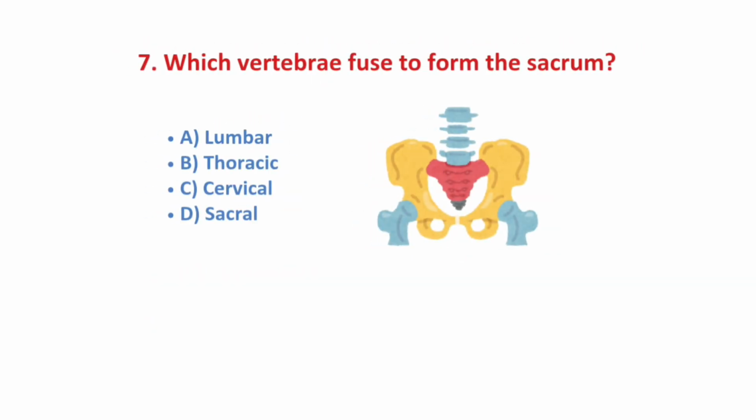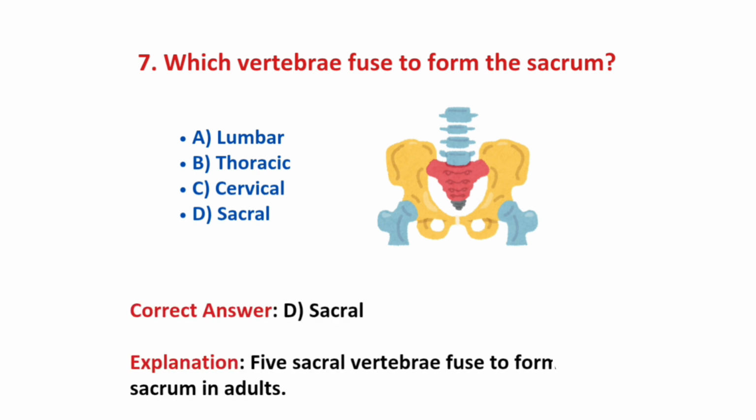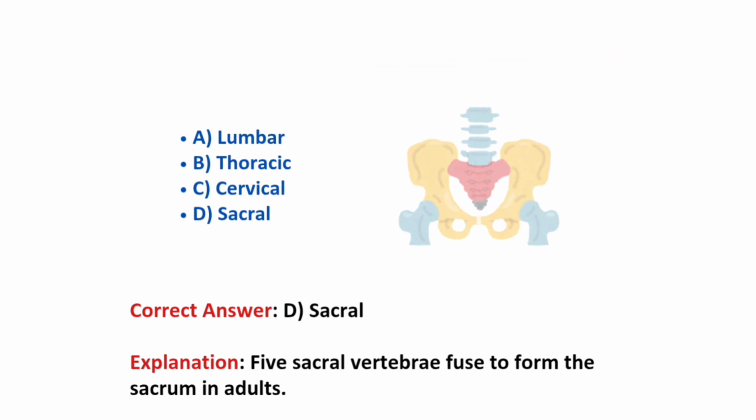Next question, which vertebrae fuse to form the sacrum? Options are lumbar, thoracic, cervical and sacral. And the correct answer is option D, sacral. 5 sacral vertebrae fuse to form the sacrum bone in adults. So the correct answer is option D, sacral.